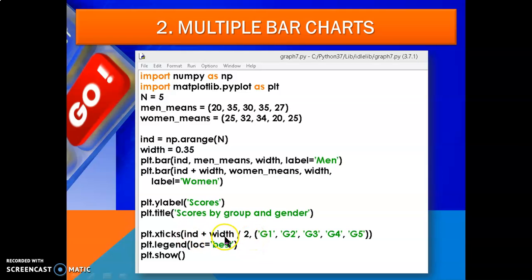Now you can write g1, g2, g3, g4, g5, these are the headings you can display over there. plt.legend(loc='best') and plt.show, in the last you have to write the show method.